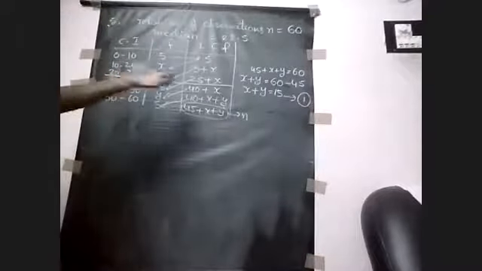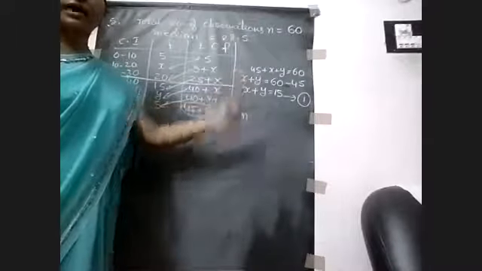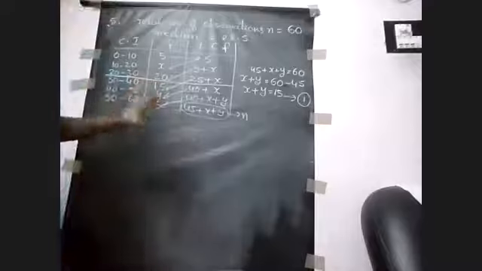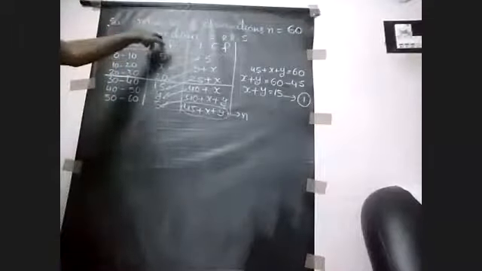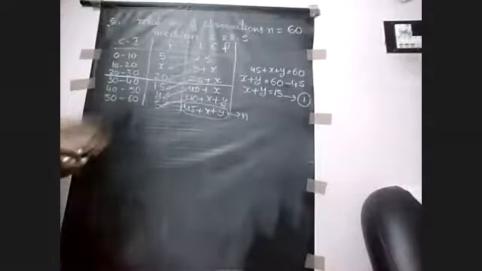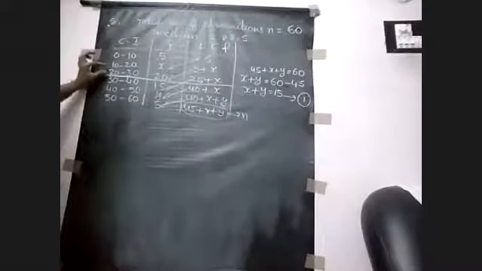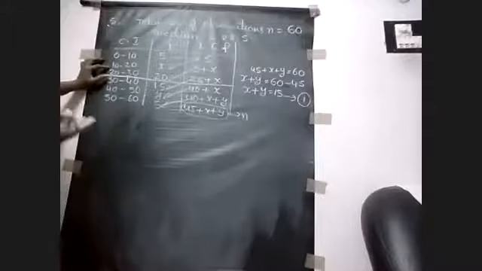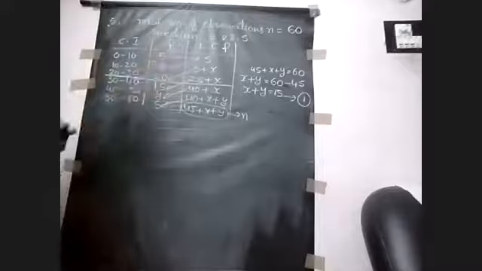So after finding the relation between x and y, we have to choose the median class. How can we choose the median class? By seeing where the median lies among the class intervals. Here we get 28.5, so we have to see which class interval it falls in. So here 20 to 30 is our median class.